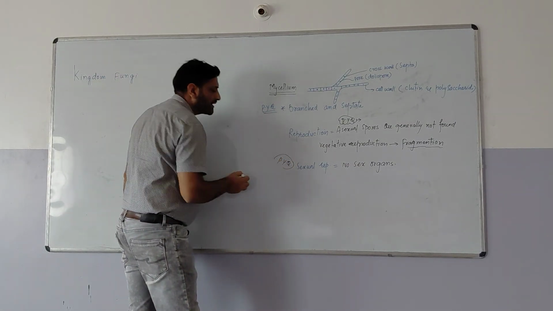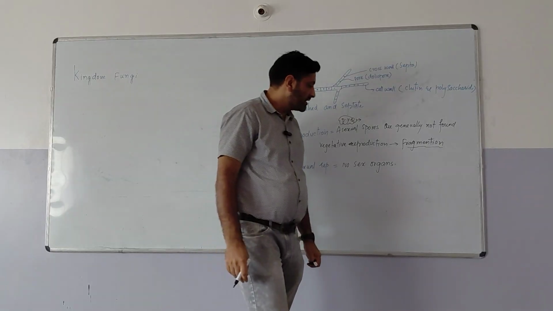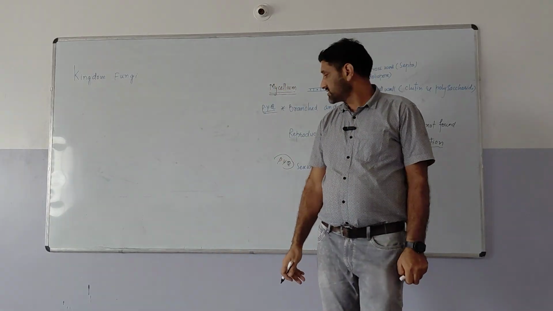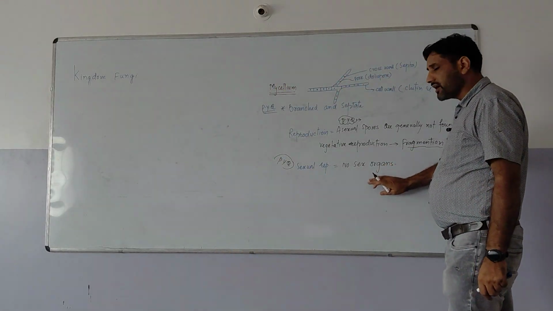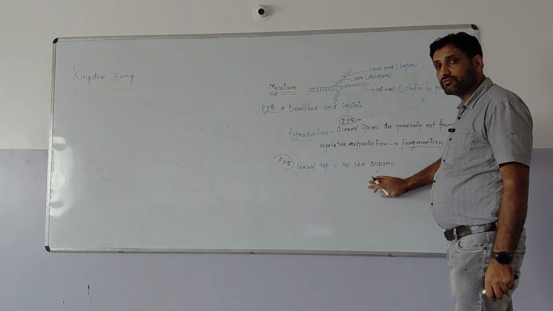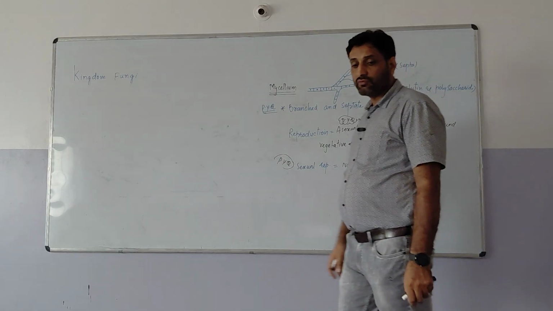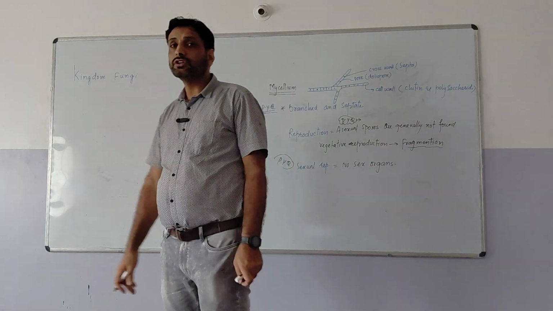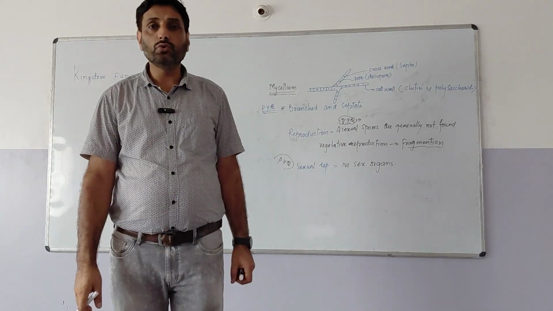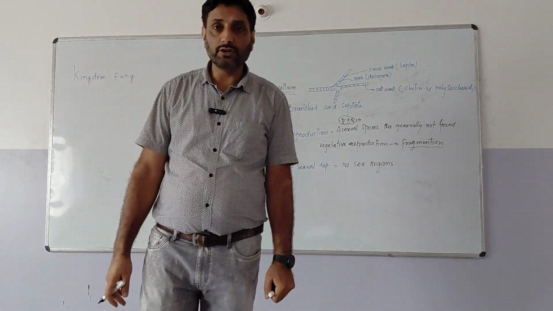If you want to make an assertion reason for this question: in the Basidiomycetes there are no sex organs, then how will sexual reproduction take place? Sexual reproduction will take place by the fusion of two vegetative cells or two vegetative hyphae.